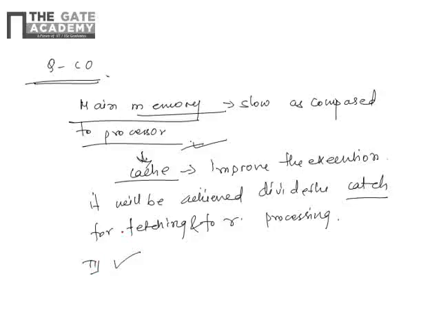Now, what about this first statement, increasing the clock cycle rate? Obviously, if we improve the cycles per instruction, that will improve our execution time. So first is correct.